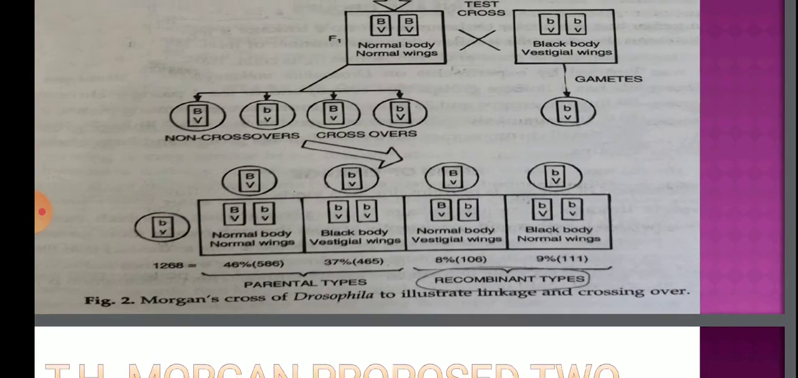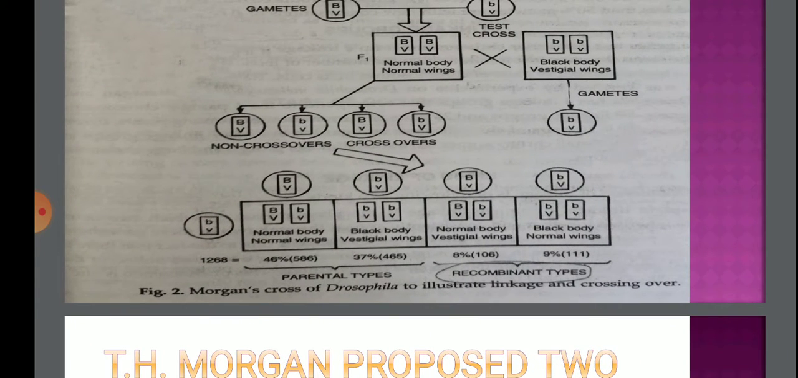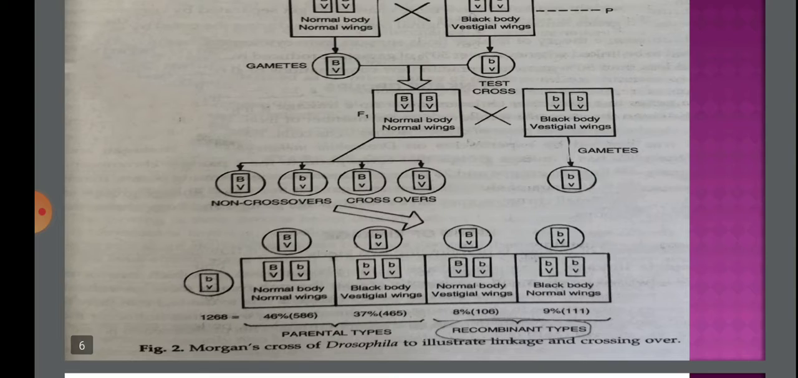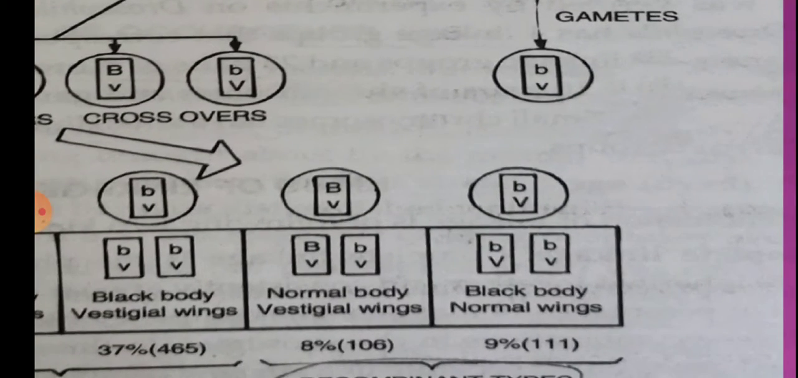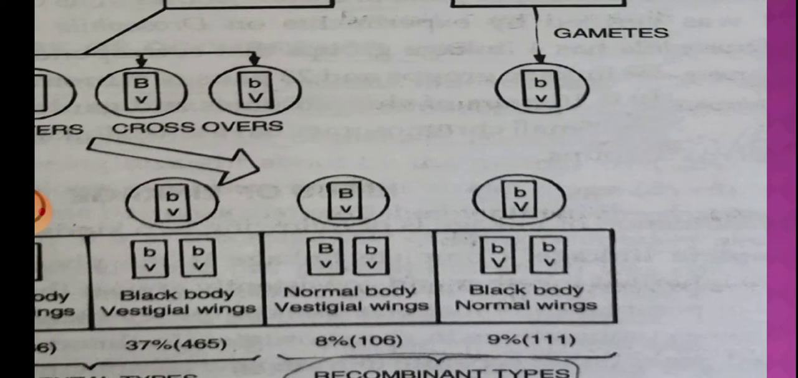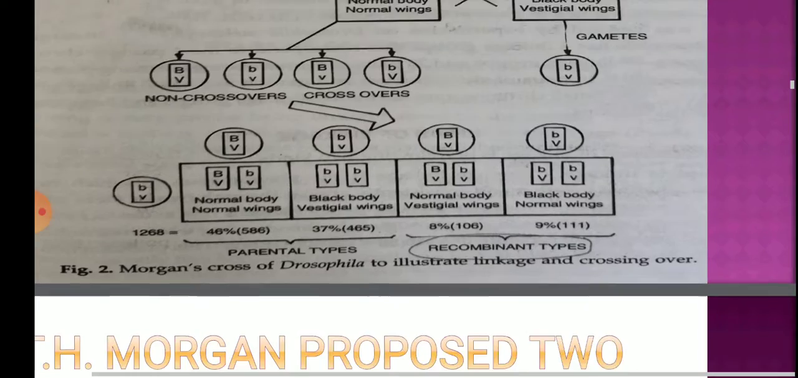This shows that in the parental combination, whether both dominant genes or both recessive genes, they try to remain together and find their way into the offspring, and they give a higher percentage of offspring of the parental type. And the recombinant types, formed due to crossing over, the offspring with these new recombinations had a lower percentage as compared to the parental type.